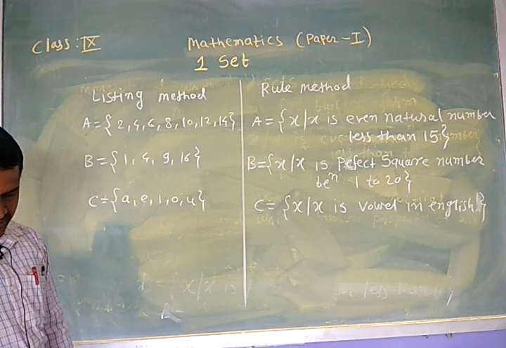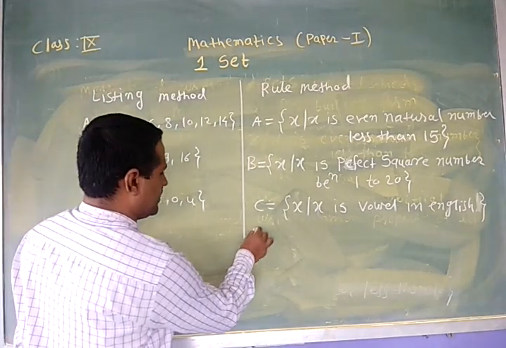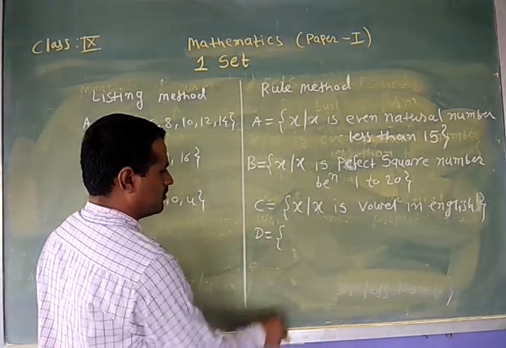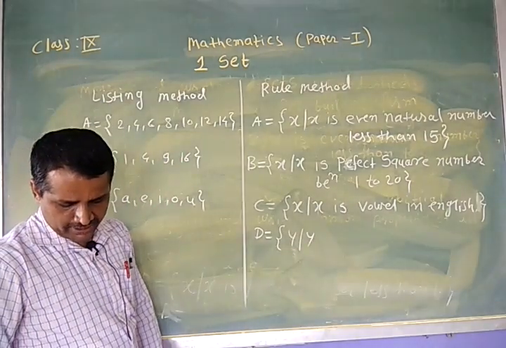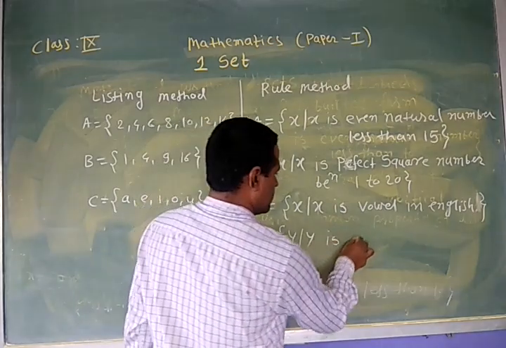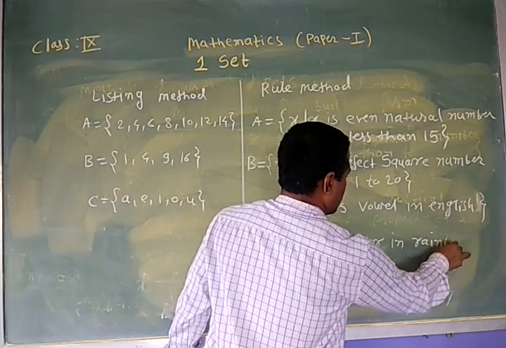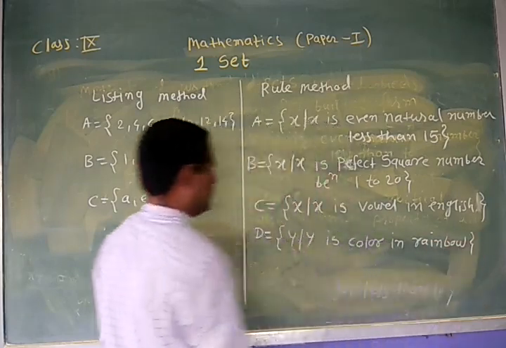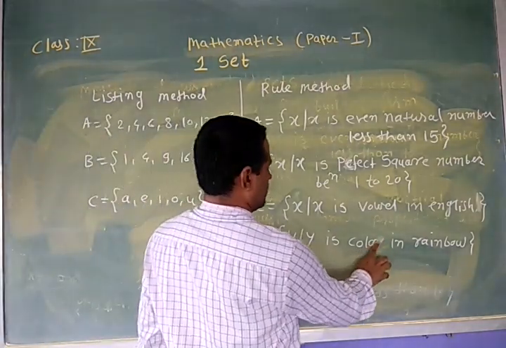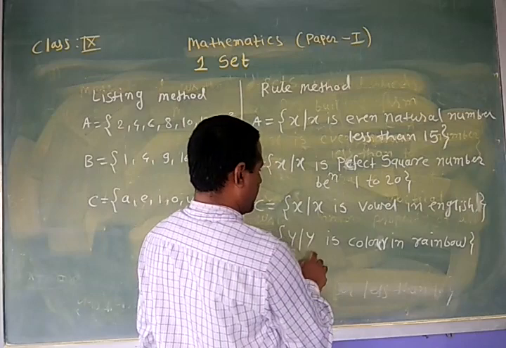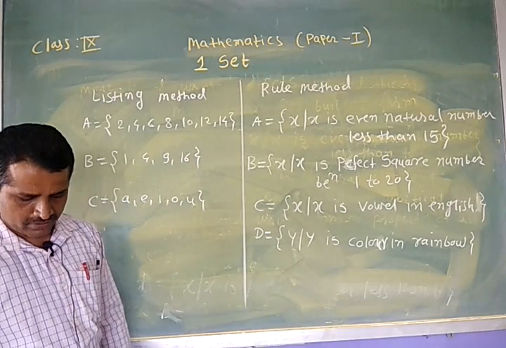Then next, here by using the rule method, the set B is given. B is equal to Y such that Y is a color in rainbow. Y is a color in rainbow. All of you know which are the colors in rainbow.